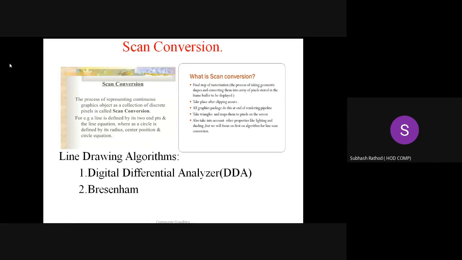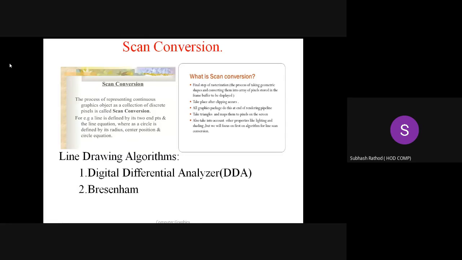It takes place after the clipping occurs, right? If the picture or the shape is too large, and that large shape cannot be represented completely on the display devices, it needs to be clipped before display.